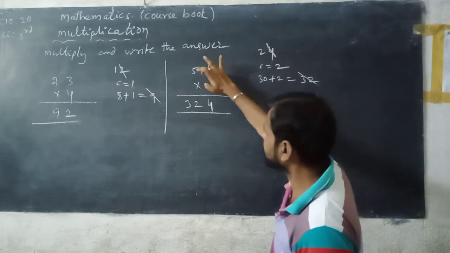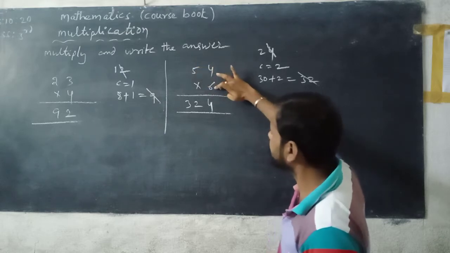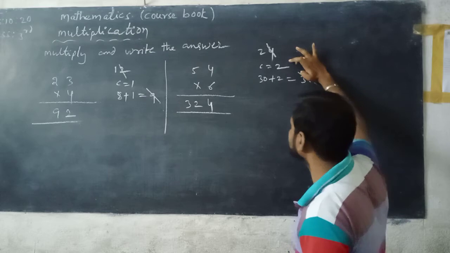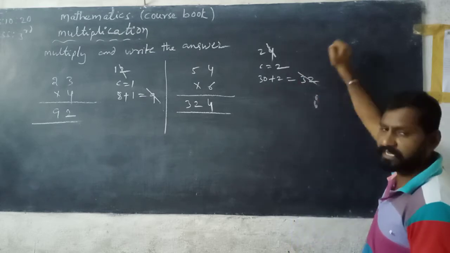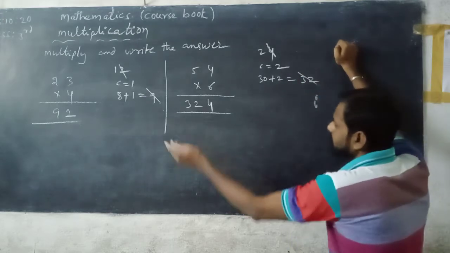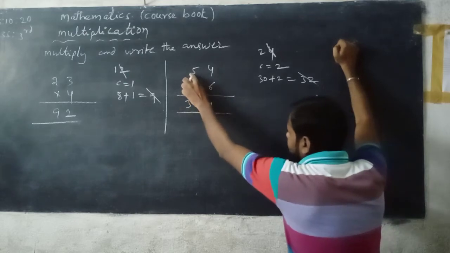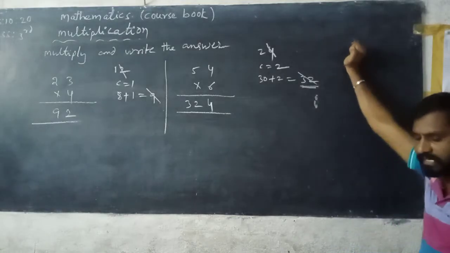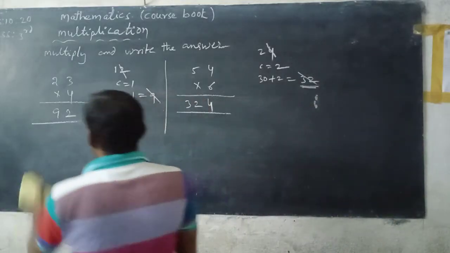Next, multiply 5 with 6. 6 fives are 30 plus how much carrying is there? 2. 2 is added to 30. 30 plus 2 is 32. Since this is the last place of the given number, you write 32 directly. So the product is equal to 324.